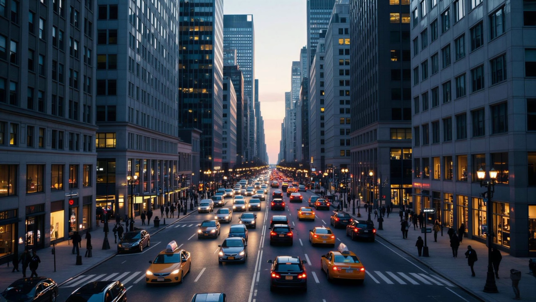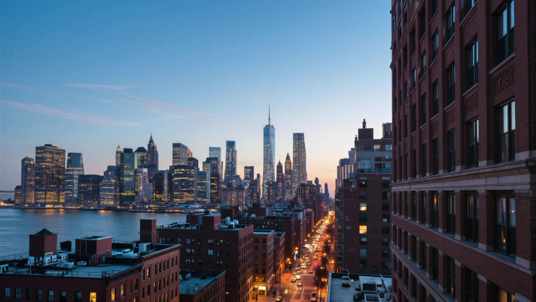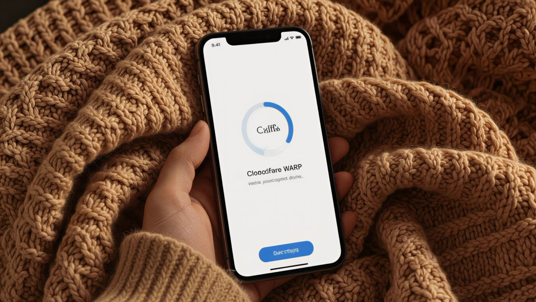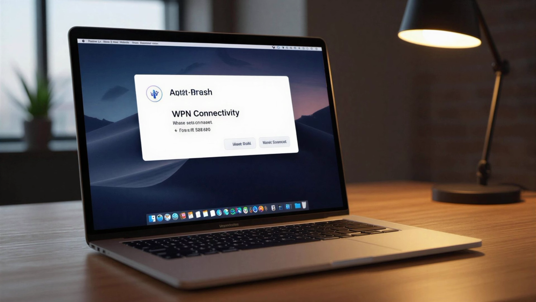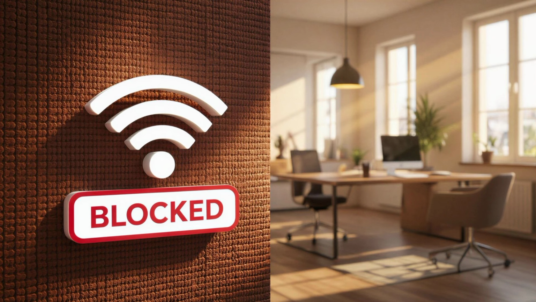Today, we're talking about a question that's frustrating many users in big cities across the US, especially in New York. Why is Cloudflare WARP not connecting? Why do so many users see the message "connection failed" or "CF connectivity failure unknown"? This isn't just a VPN problem. Even your home Wi-Fi or office network might get blocked or throttled.